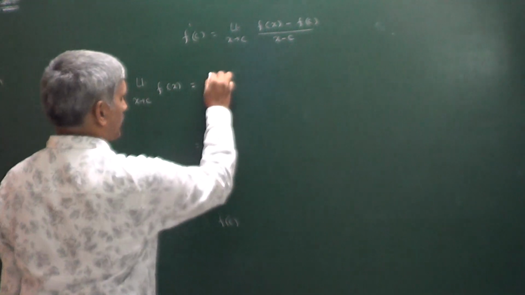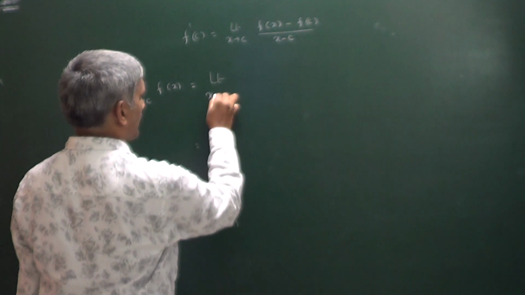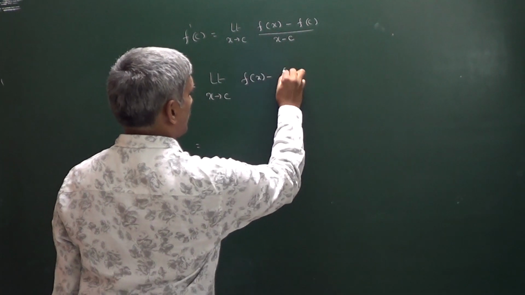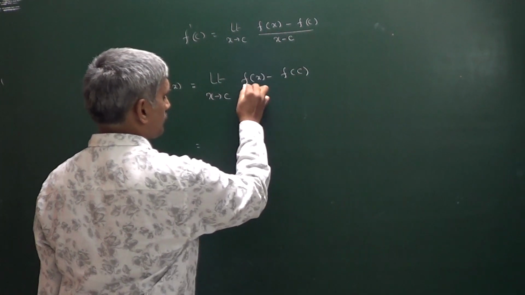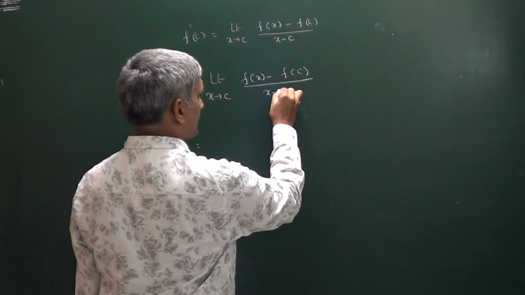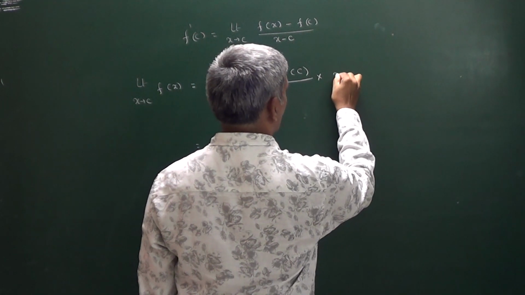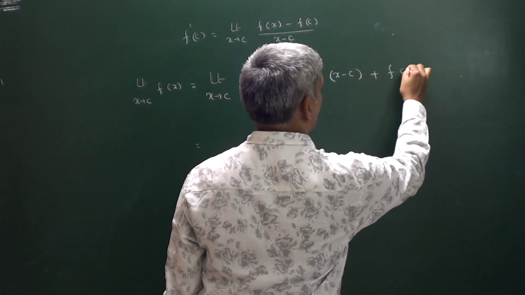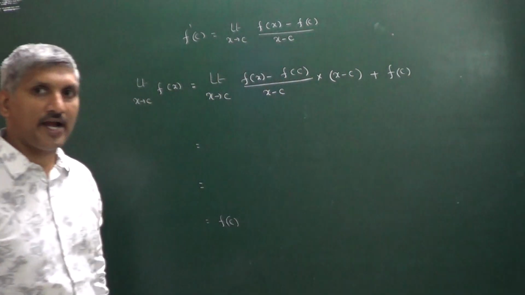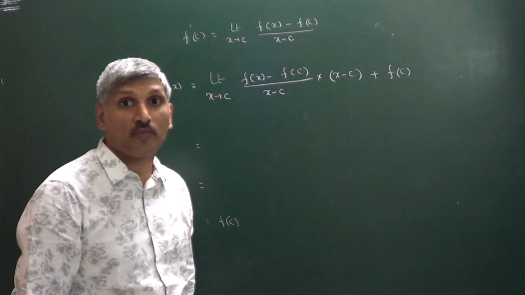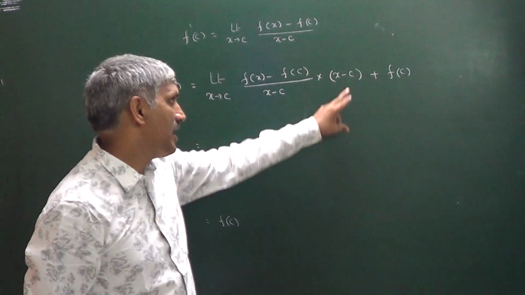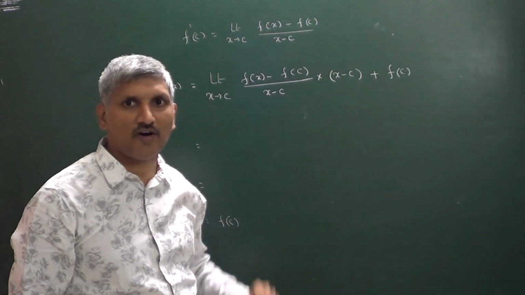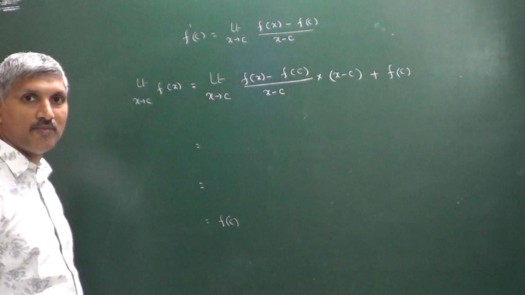This we can write as limit x tends to c, f of x minus f of c divided by x minus c into x minus c plus f of c. I just did some modification, no problem with these modifications. x minus c cancels, minus f of c plus f of c cancels, we are getting the same only.